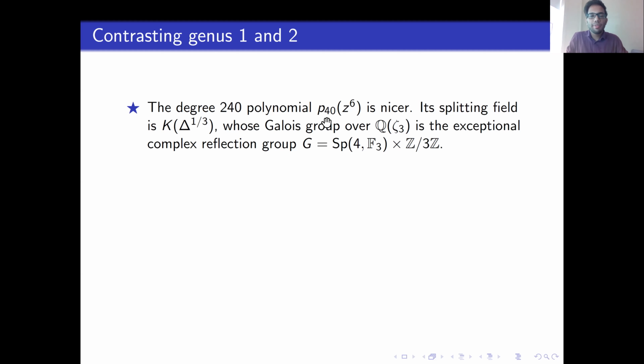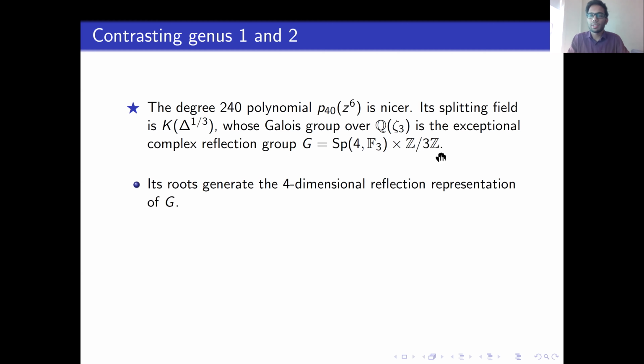If you look at the splitting field of this polynomial, this is not quite the 3-torsion field. It is K adjoin the cube root of the discriminant. So this is where the extra factor of Z mod 3Z comes from. The Galois group of this field over the 3rd cyclotomic field is this group. This is a complex reflection group, and as I said before, this has a 4-dimensional irreducible reflection representation. In fact, the roots of this degree 240 polynomial are going to generate that representation. All right, and then you play the same game, you find the invariants, and that's how you get the main theorem.